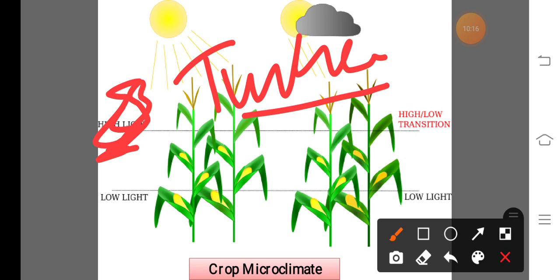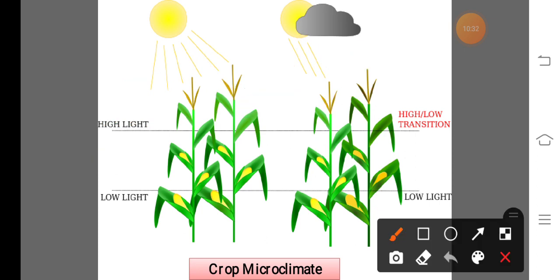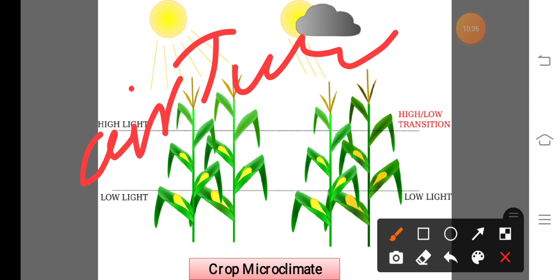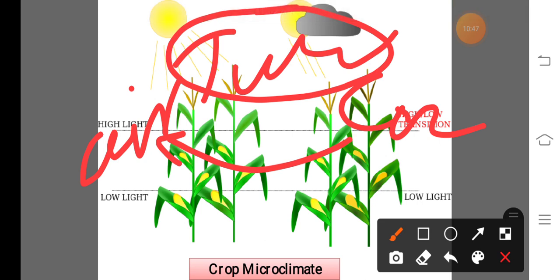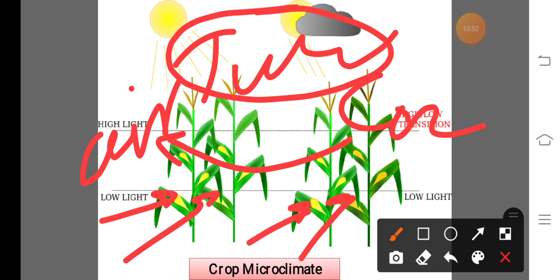And the significant effect of wind and turbulence we already discussed in the topic wind, that means the importance of wind in agriculture. At that time we discussed turbulence. Due to turbulence, that means due to mixing of air, the carbon dioxide present in the atmosphere is mixed with air, and maximum carbon dioxide is supplied to the crop.